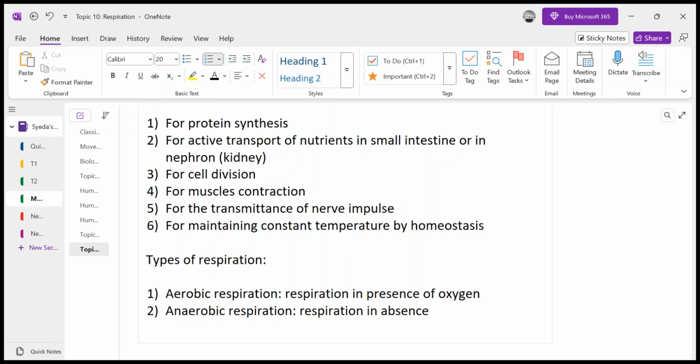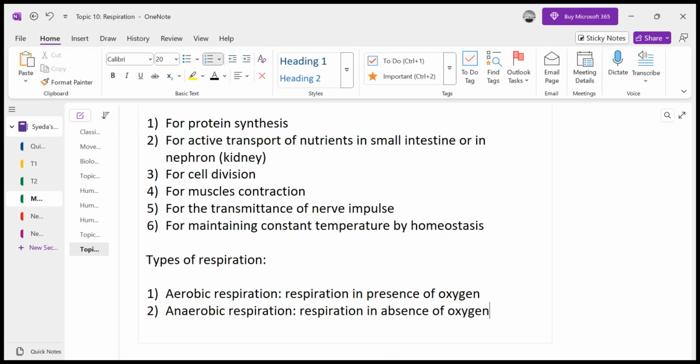Allah subhanahu wa ta'ala has basically kept an alternative pathway of producing energy, because if there is a shortage of oxygen, then the organism should not stop producing energy, because this energy is required for different functions. So in order to have at least some of the energy produced, there is an alternative pathway which is called anaerobic respiration, which means respiration in absence of oxygen.